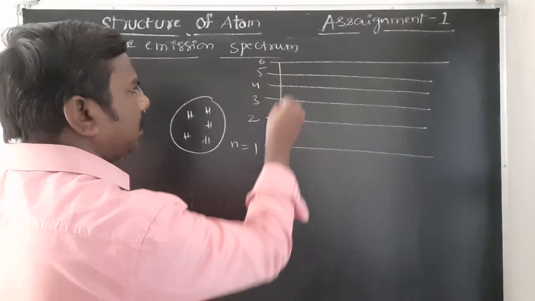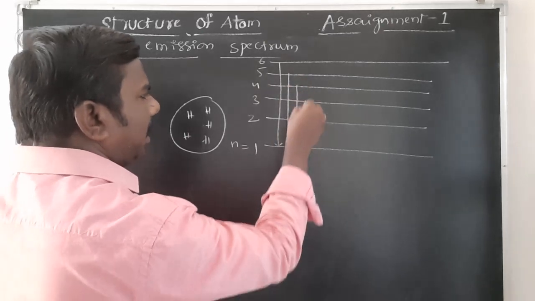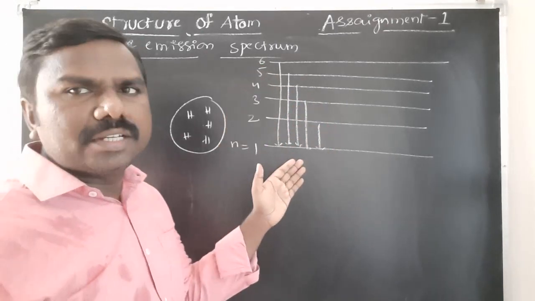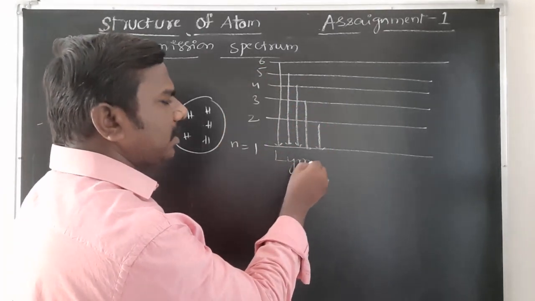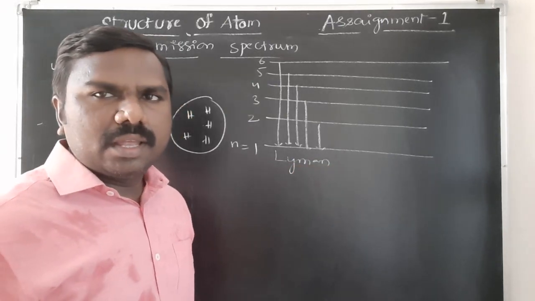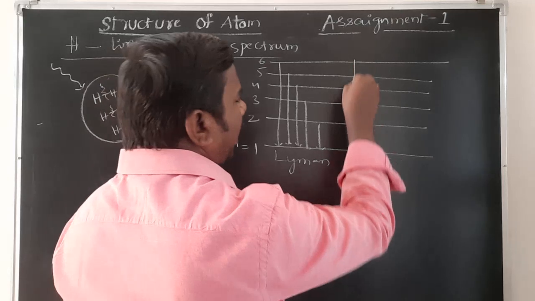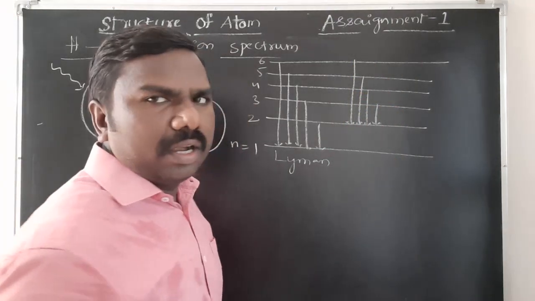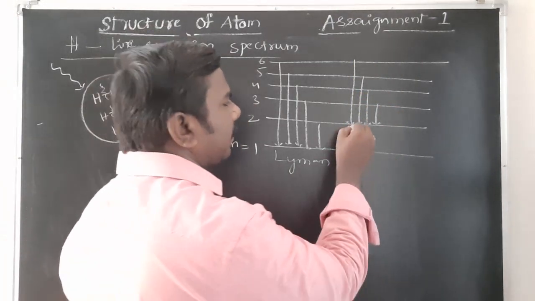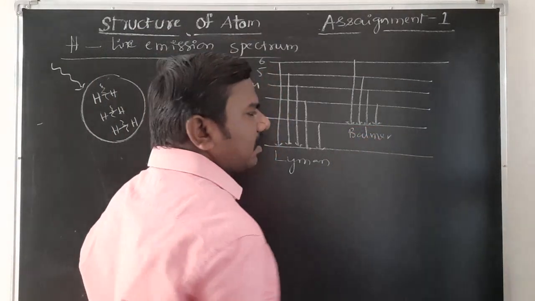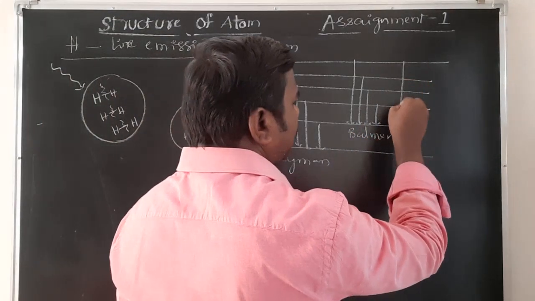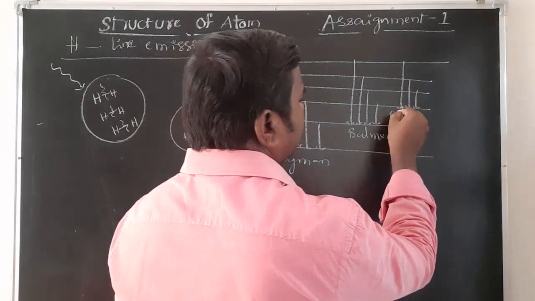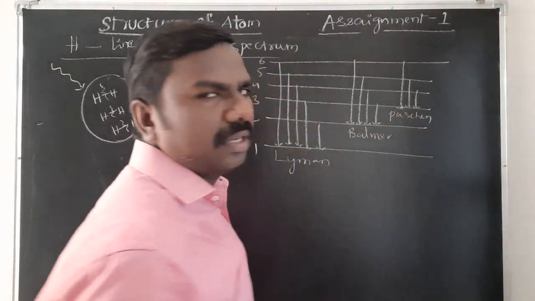When an electron jumps from any higher level to the first level, a set of lines will be observed by Lyman. Hence these are called the Lyman series. Any higher energy level to the second energy level was first observed by Balmer. Hence this is called the Balmer series of lines. Any higher energy level to the third level was discovered by Paschen. It is the name of the scientist, Paschen series of lines.